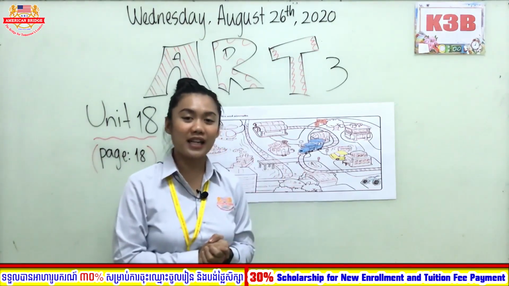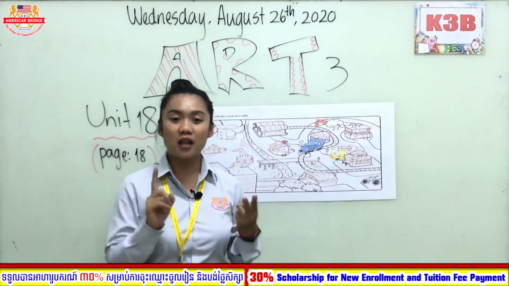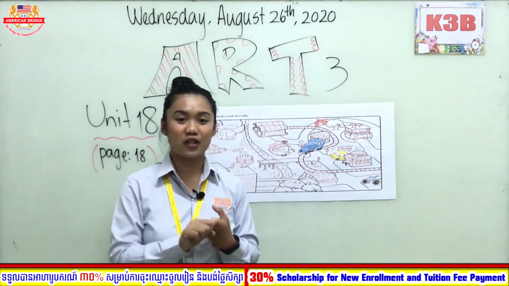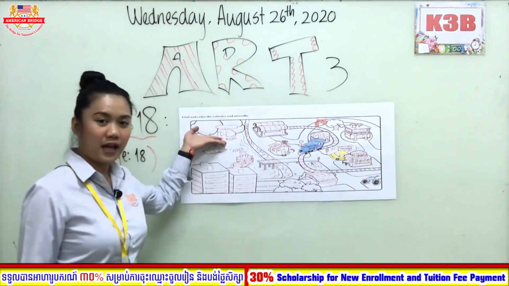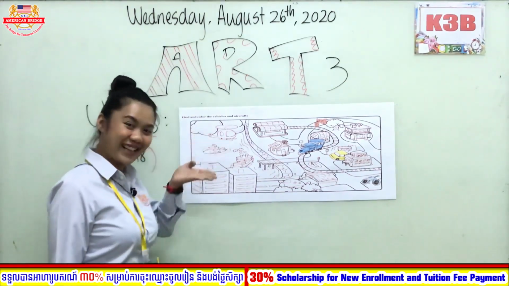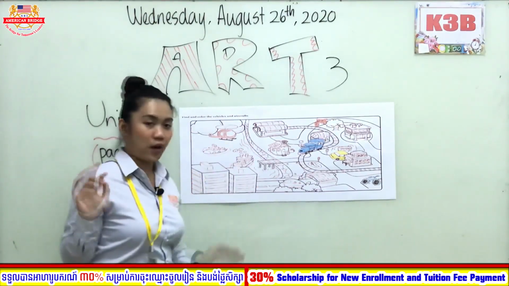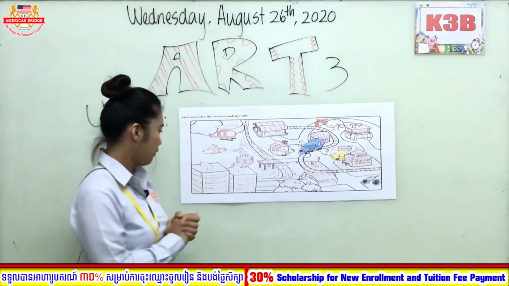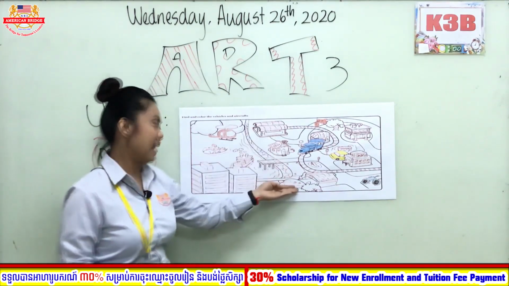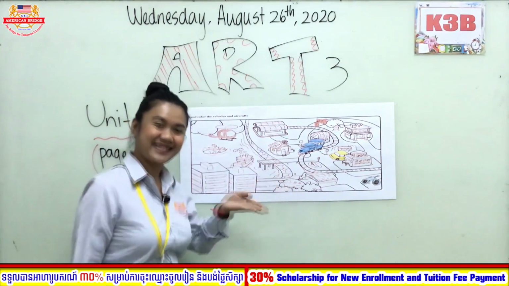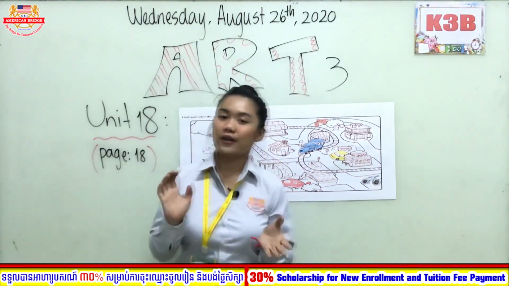Very good. Next is, we already done for our vehicle. Now let's find all the aircraft. So like I mentioned earlier, we have airplane, helicopters, and airship. So let's find out. So we have, there you are, a helicopter. So let's color this one. Great job. Next is airplane. So where's airplane, everyone? Can you help teacher? There you are. So why is it here? It should be up there, right? So anyway, let's color the airplane, okay? Ta-da! Well done. So that is our art for today.